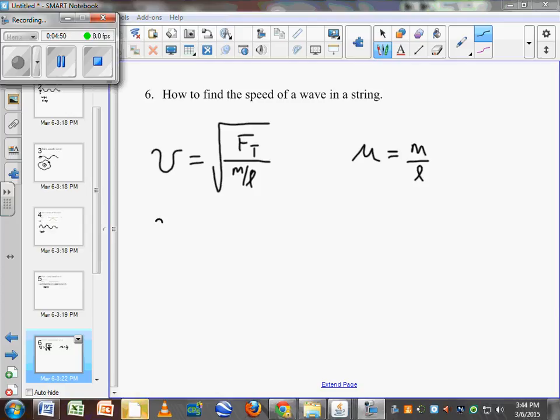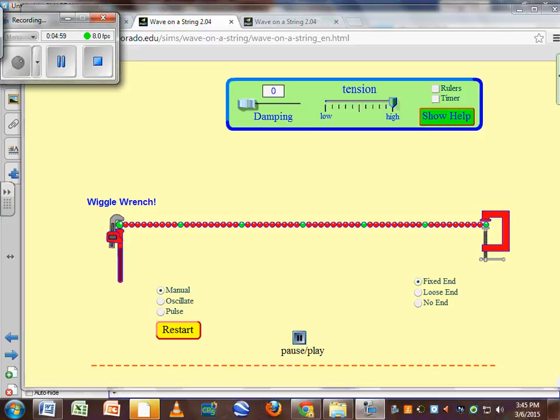And so in the textbook you see this equation here: v equals the square root of the force of tension over mu. Now this simulation here will let us look and see what the tension does for the speed of the wave.